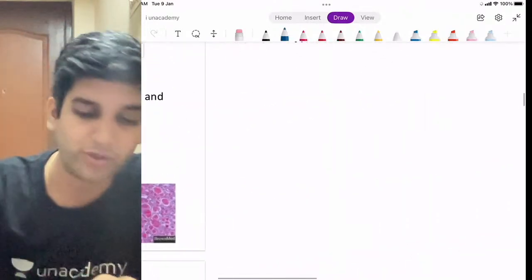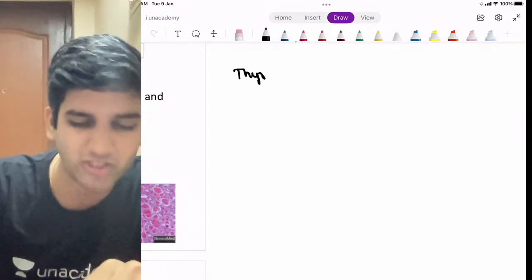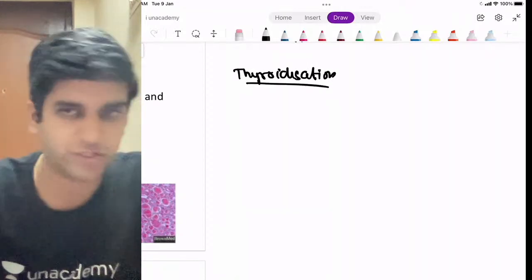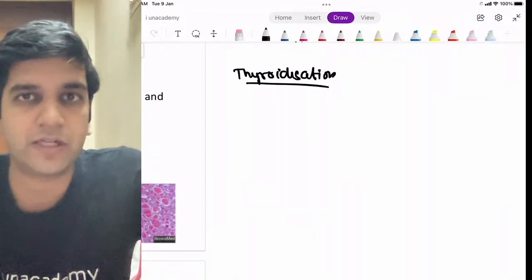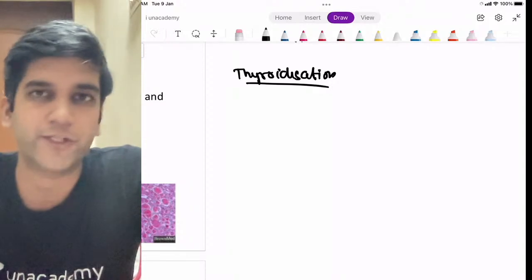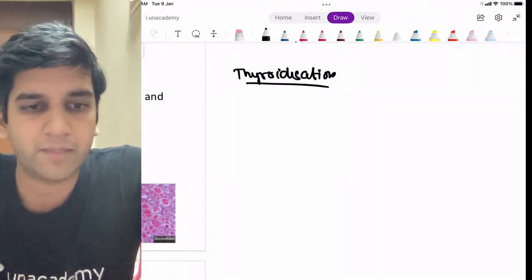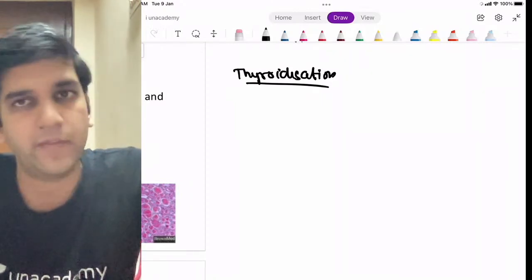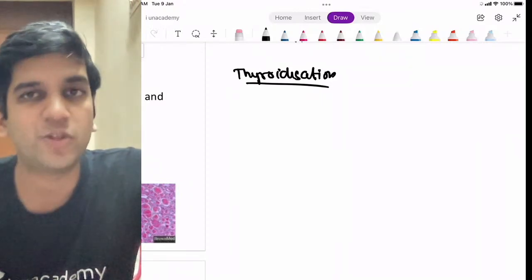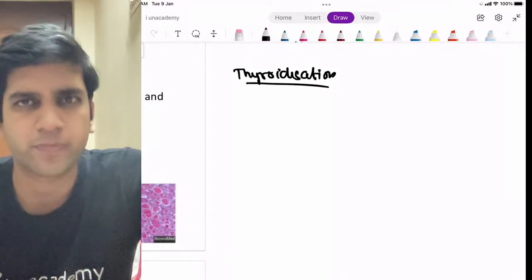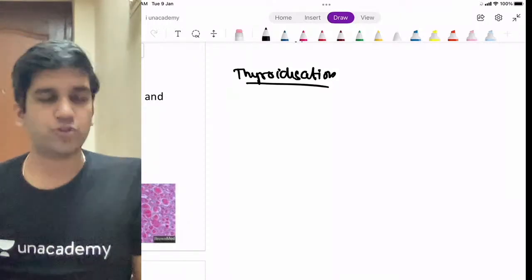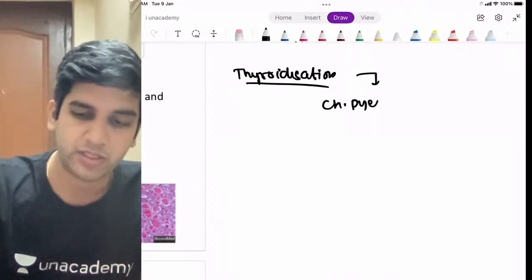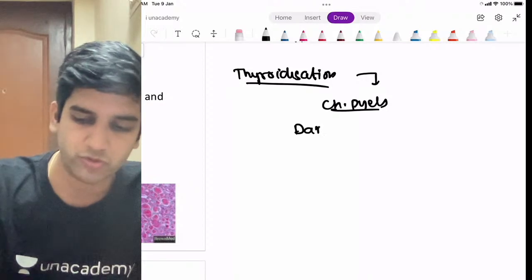We'll just look at why thyroidization. See, always why gives us lots and lots of inputs. I'm sure all of you know about thyroidization, right? So if you have a patient with chronic pyelonephritis, can I say pyelonephritis is damage to the interstitium of the kidney or renal parenchyma, right? In a patient with chronic pyelonephritis, will the tubules be affected? Yes or no? There'll be chronic damage to the tubules, right? So definitely in chronic pyelonephritis, I'm going to have damage to the tubules.